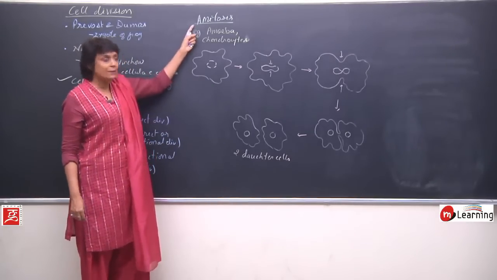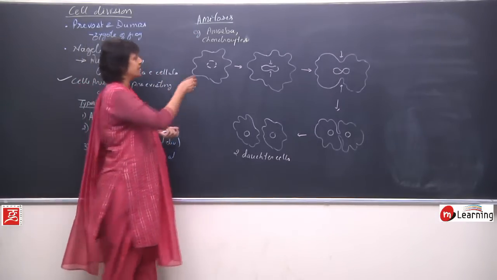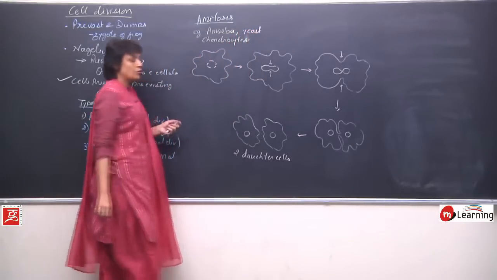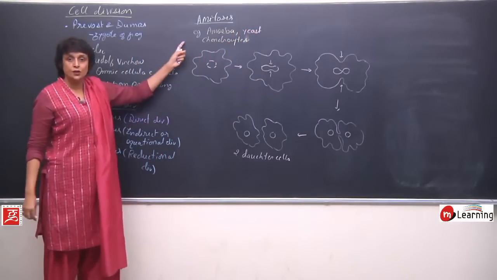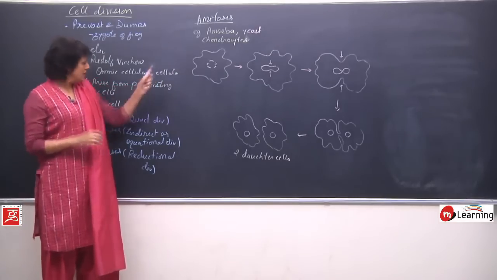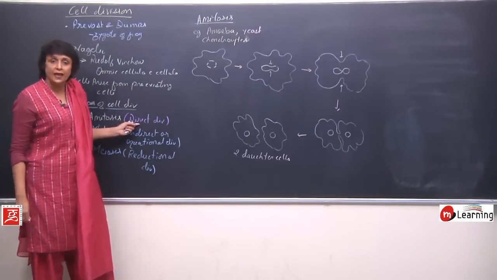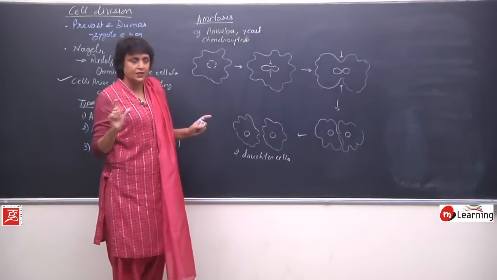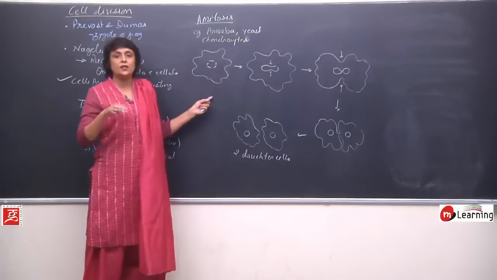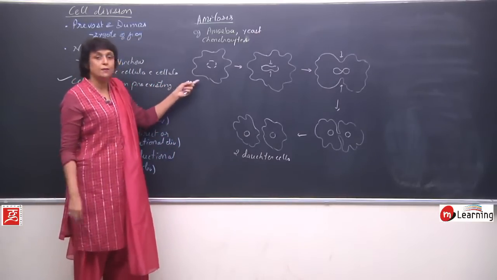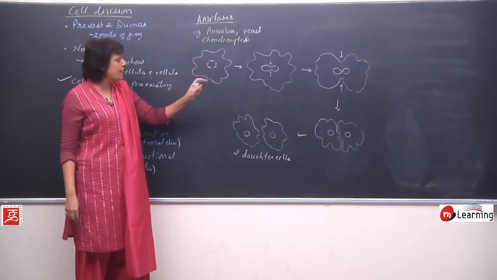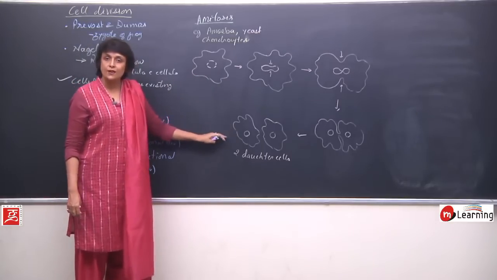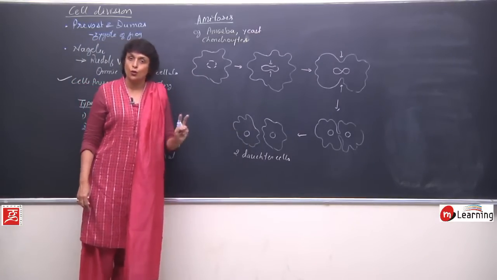So this is amitosis. In some cases it is also reported in yeast. Sometimes yeast also shows the same type of division. So it is a very simple division. The reason why we are calling it direct division is the nucleus simply pinches into two parts, that's it. So no specialized structures like mitotic apparatus or spindle fibers, nothing is visible. Simple constriction followed by cytoplasmic constriction to give two daughter cells.